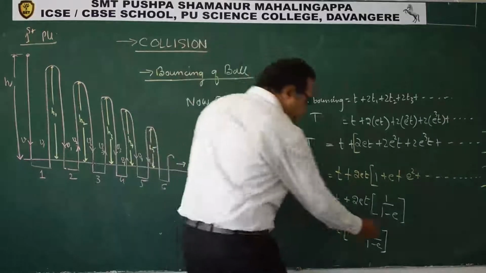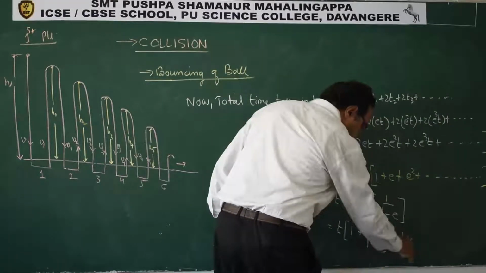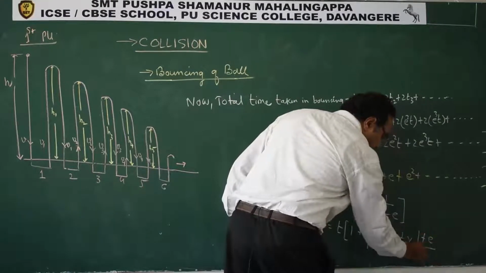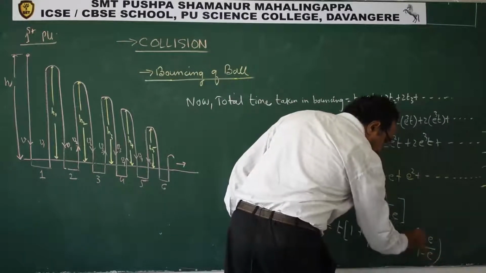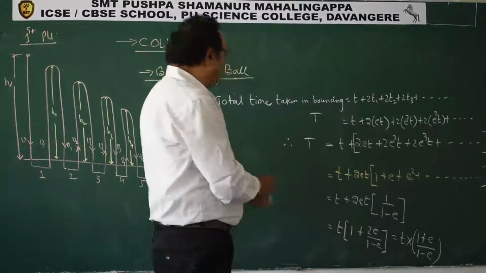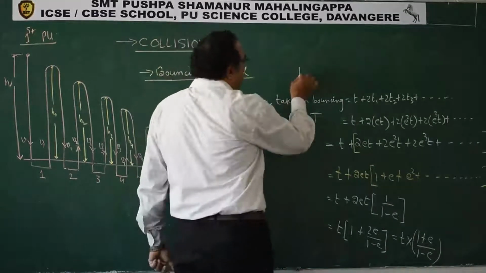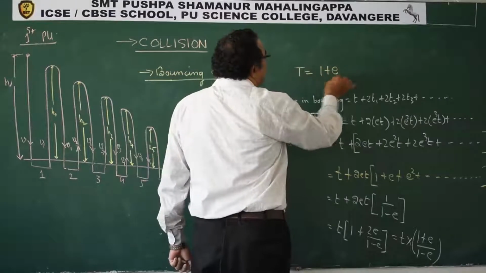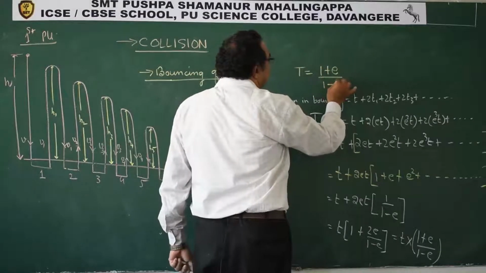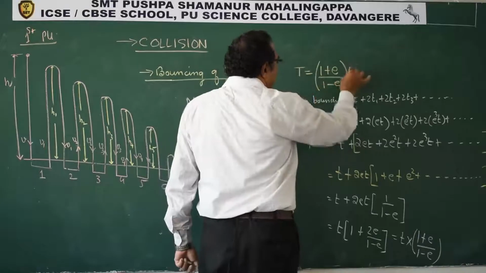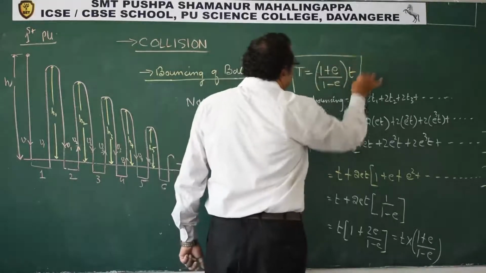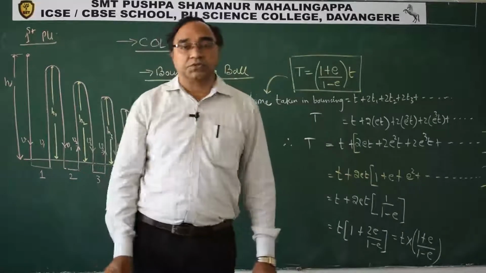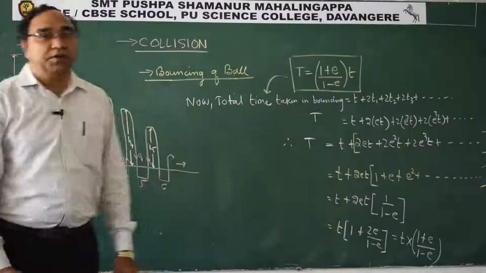So finally, take LCM and solve. 1 minus e plus 2e, so 1 plus e by 1 minus e. This is what we get. Therefore, total time T is how much? 1 plus e by 1 minus e into t. This is the total time to bounce for that particular ball.